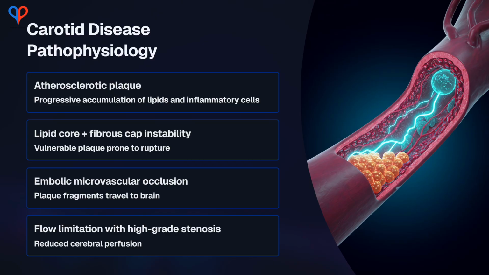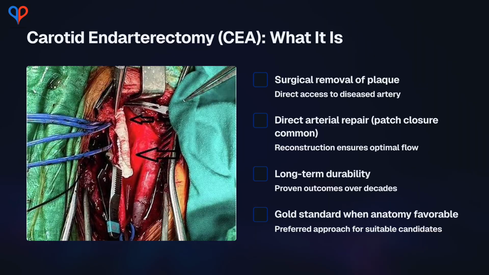A plaque with a lipid-rich core and thin fibrous cap is unstable and prone to rupture, releasing microemboli that lodge distally in cortical and subcortical microvasculature. Flow-limiting stenosis compounds injury by lowering perfusion pressure.